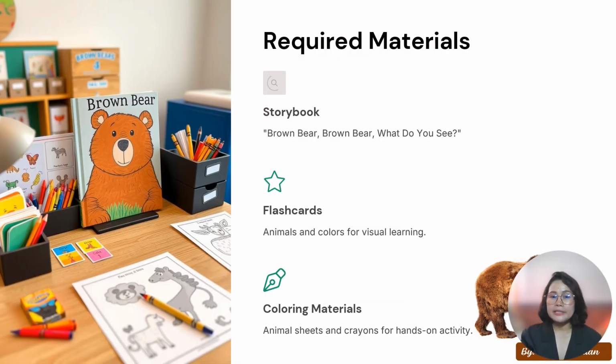The required materials for this lesson: first is the storybook. The title of the storybook is Brown Bear, What Do You See? And the flashcards, for the animals and colors for visual learning. And the coloring materials, the animal sheets. I have the activity sheets later on. And the crayons for hands-on activity.